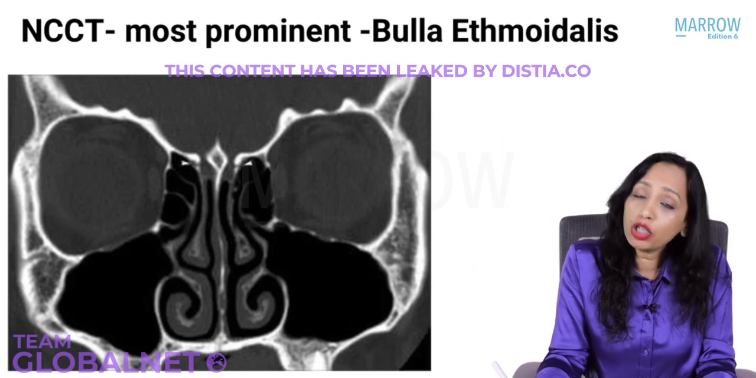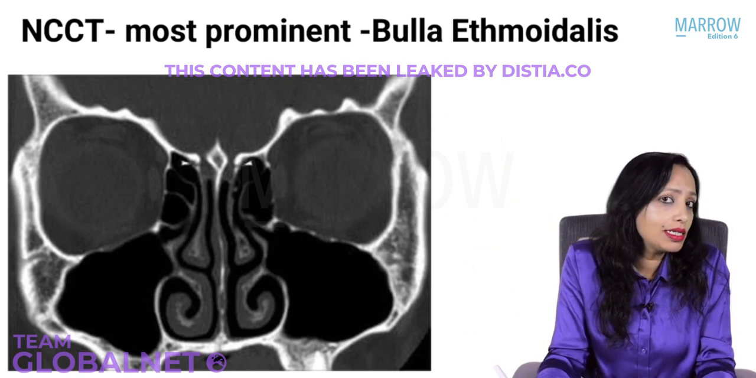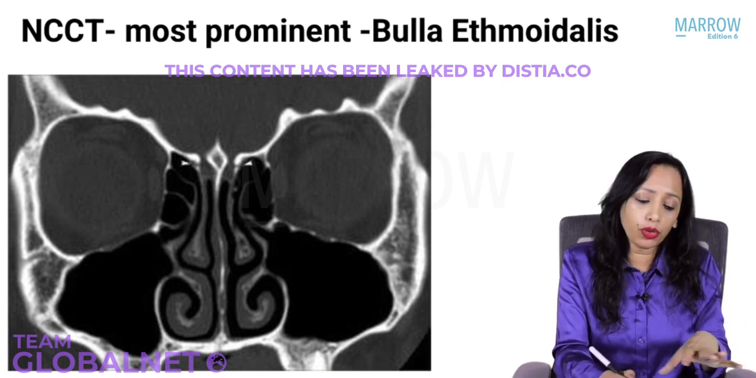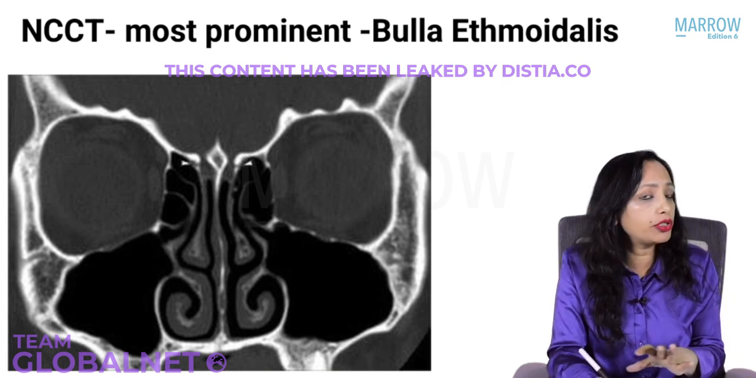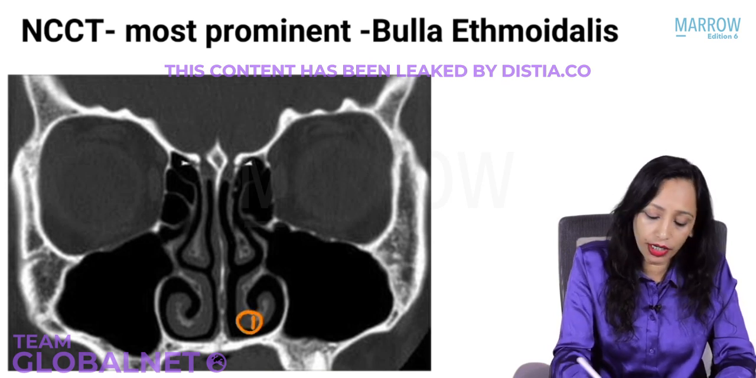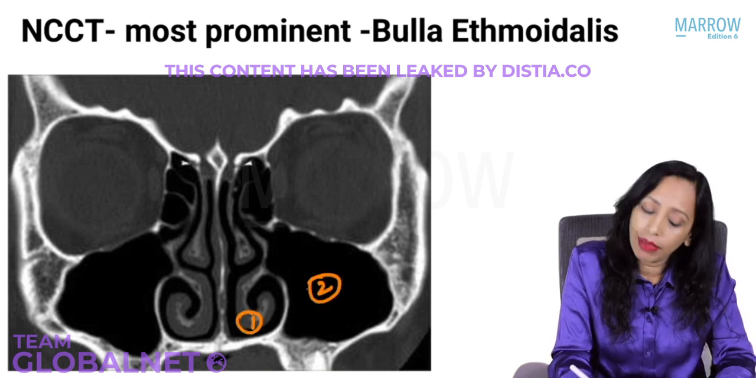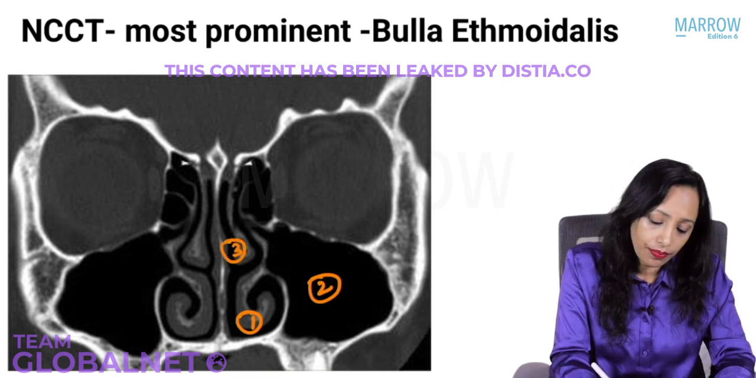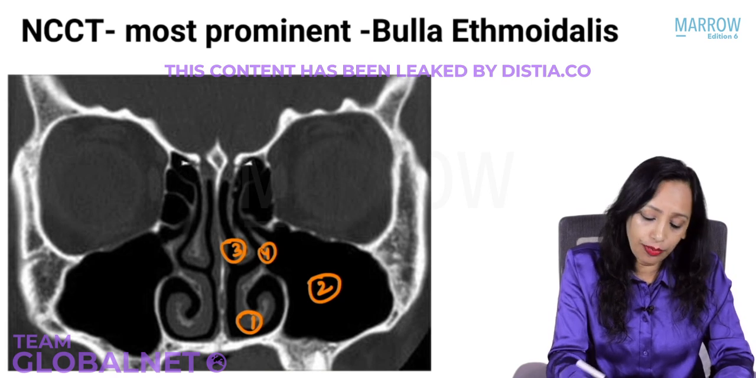Now, the most prominent anterior ethmoidal cell, we know, is bulla ethmoidalis. Where here is the bulla ethmoidalis? I am going to quickly mark some structures and you are going to tell me what they are. Tell me this one. This is what? Yes, very good. Inferior turbinate. This is maxillary sinus. This is the middle turbinate. This is uncinate process.